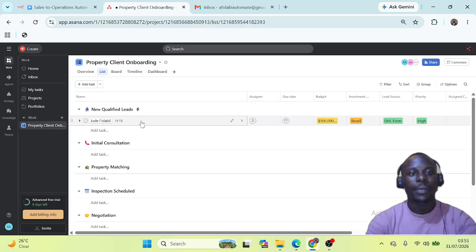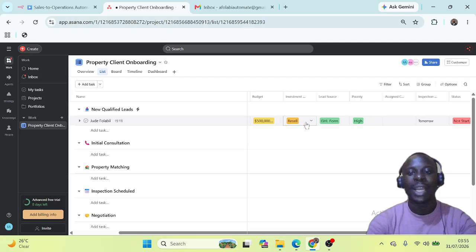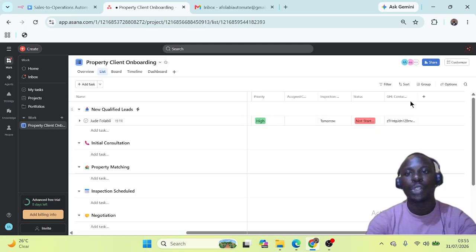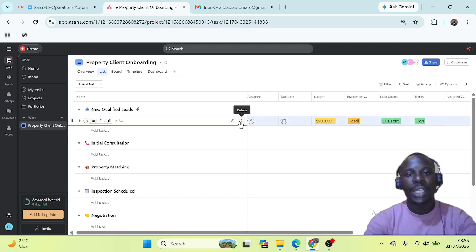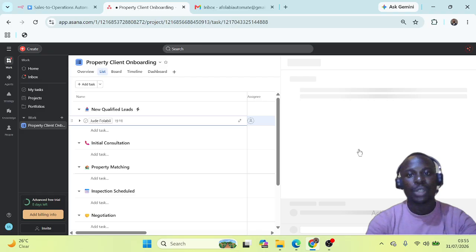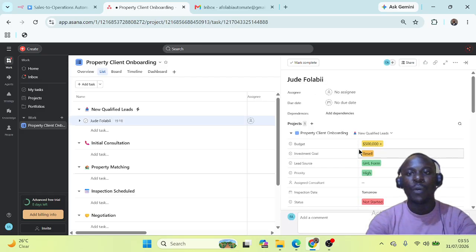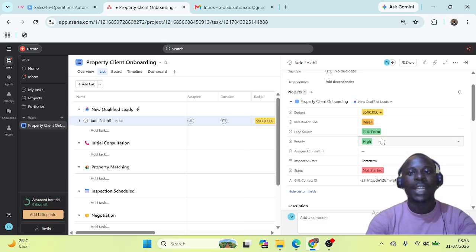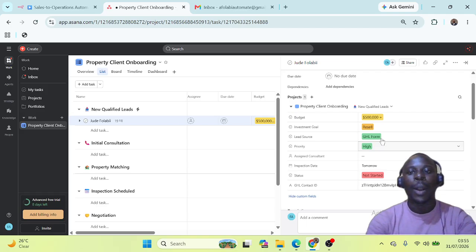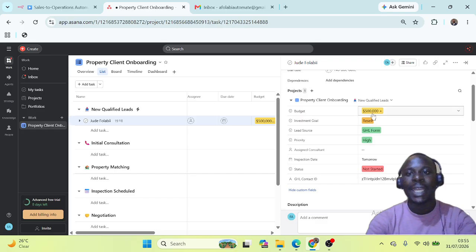This is the task that was just created, Jude Folabi, and we can see all of the custom fields updated with the right information. I also added the GHL contact ID, which will allow us to communicate back with Go High Level. If you check this, it has a description added. So this is a full Asana setup that is done seamlessly and effortlessly from our automation in n8n.